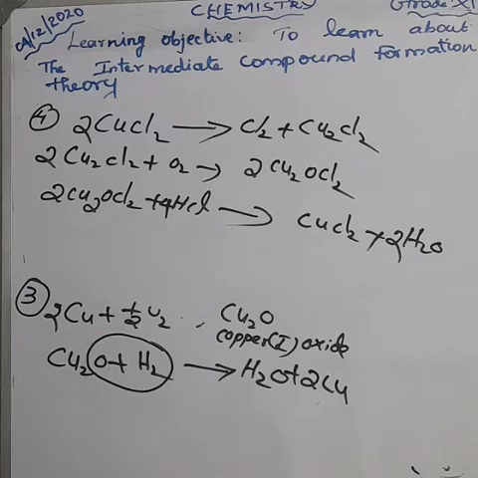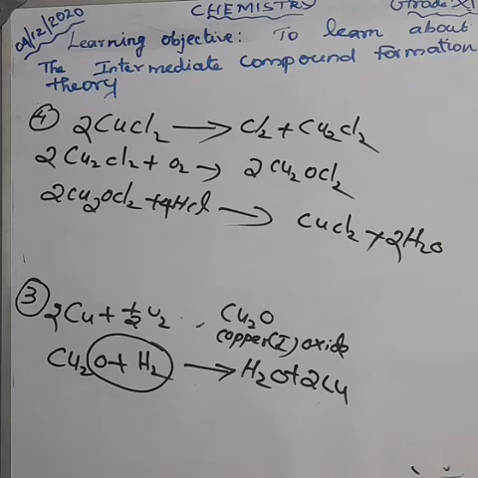The promoter is nothing but certain substances that increase the activity of the catalyst. Next question we can discuss. Anyhow, what is the next limitation? It is unable to explain the mechanism of heterogeneous catalyst reactions. I already told you that intermediate compound formation theory is for a homogeneous catalyst reaction. But here the limitation means it is unable to explain the mechanism of heterogeneous catalyst reactions.